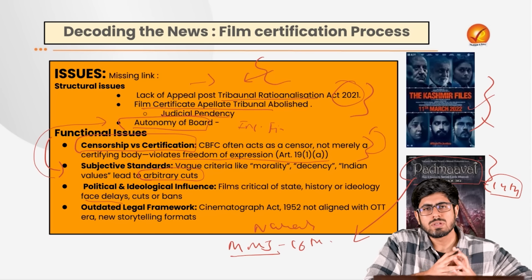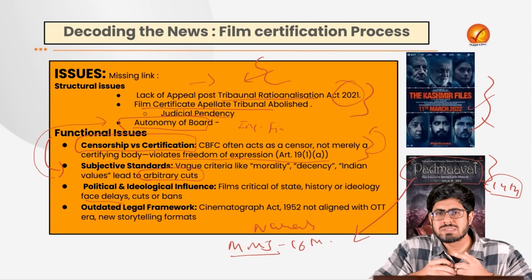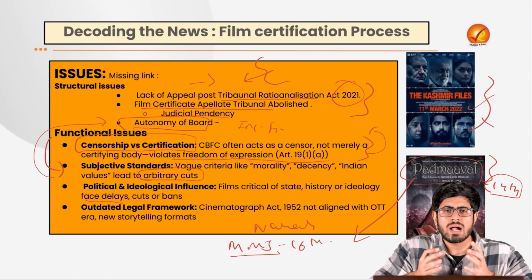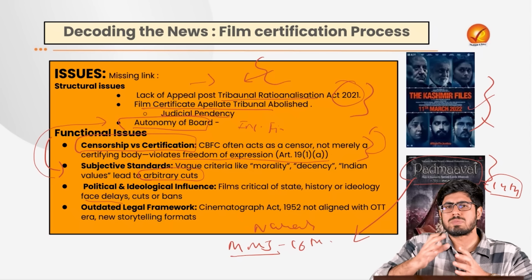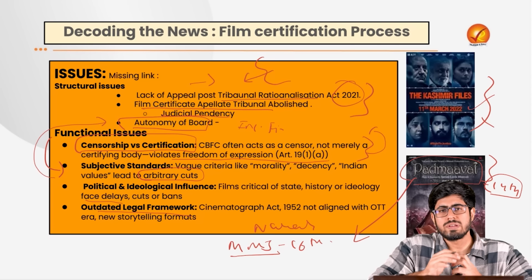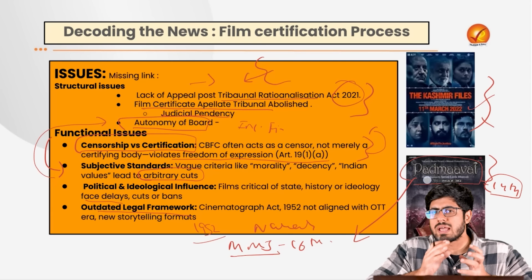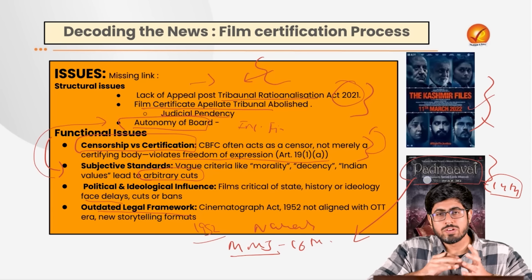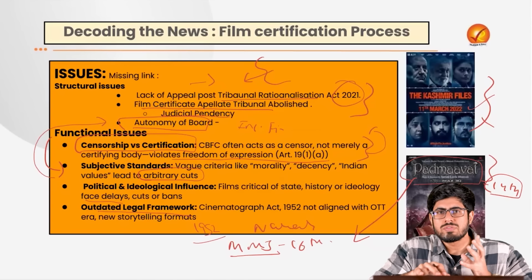But people have their opinions, and that leads to a lot of financial trouble for the producers, actors, organizers, as well as the small crew that depends on them. A lot of people's livelihoods are dependent on this film industry, but that is disrupted because of the lack of a streamlined process of film certification in India. There is a problem with the legal framework in India, because it caters to the time period of 1952, when we did not have the internet, when we did not have OTT over-the-top platforms which release movies in newer formats, such as short story formats. These are issues that need a lot of reconsideration.